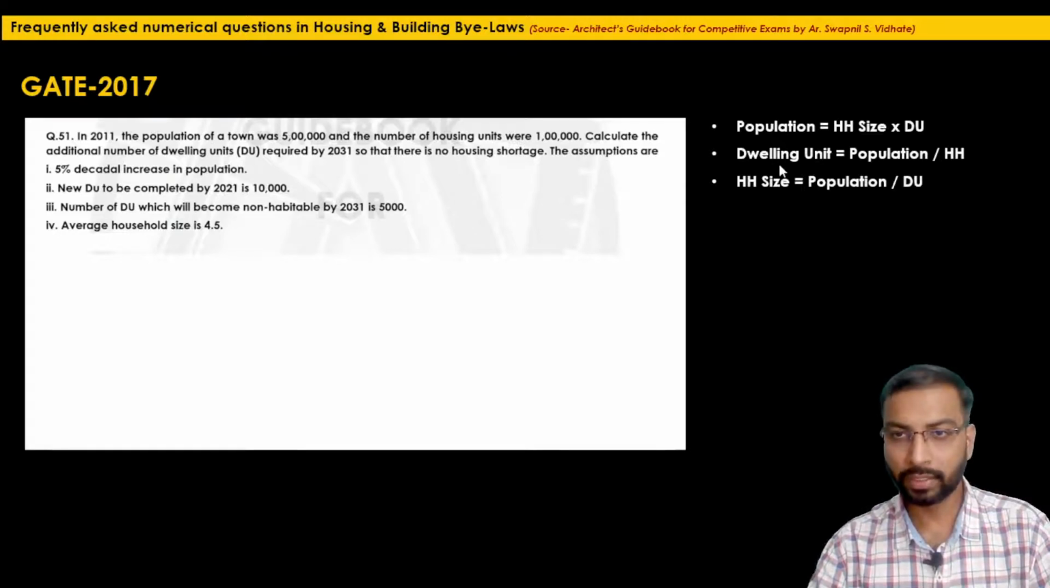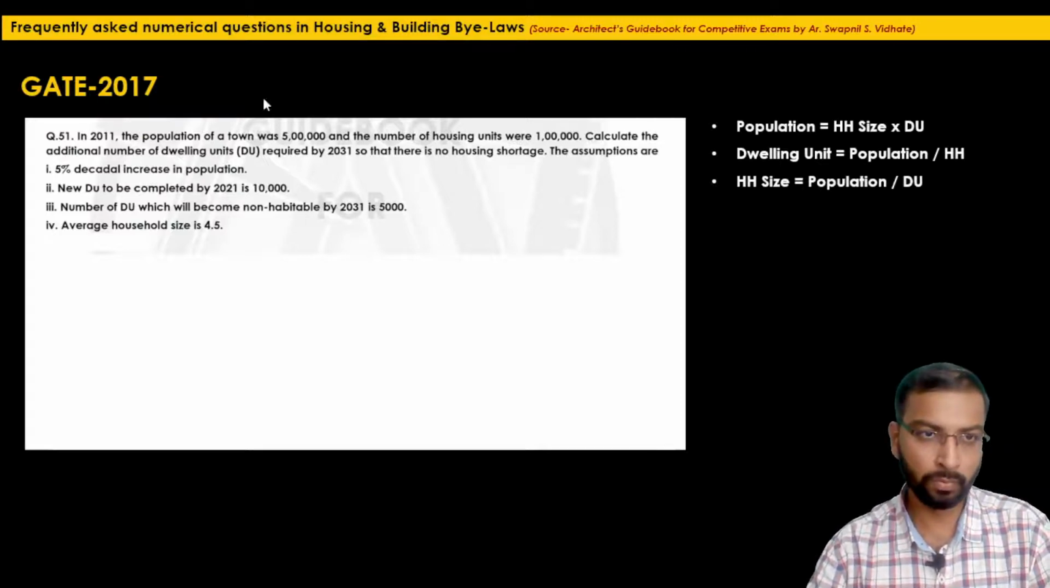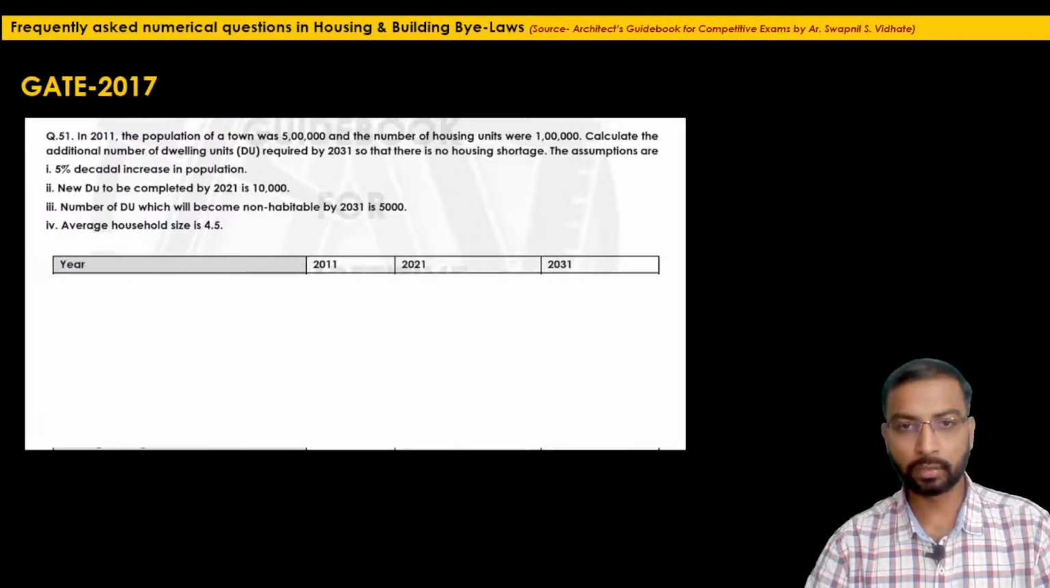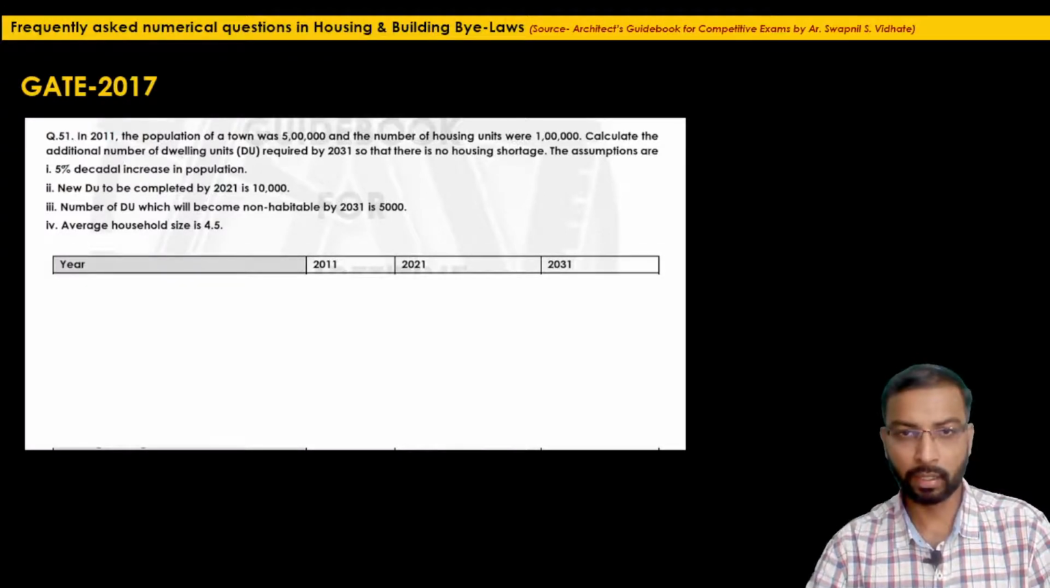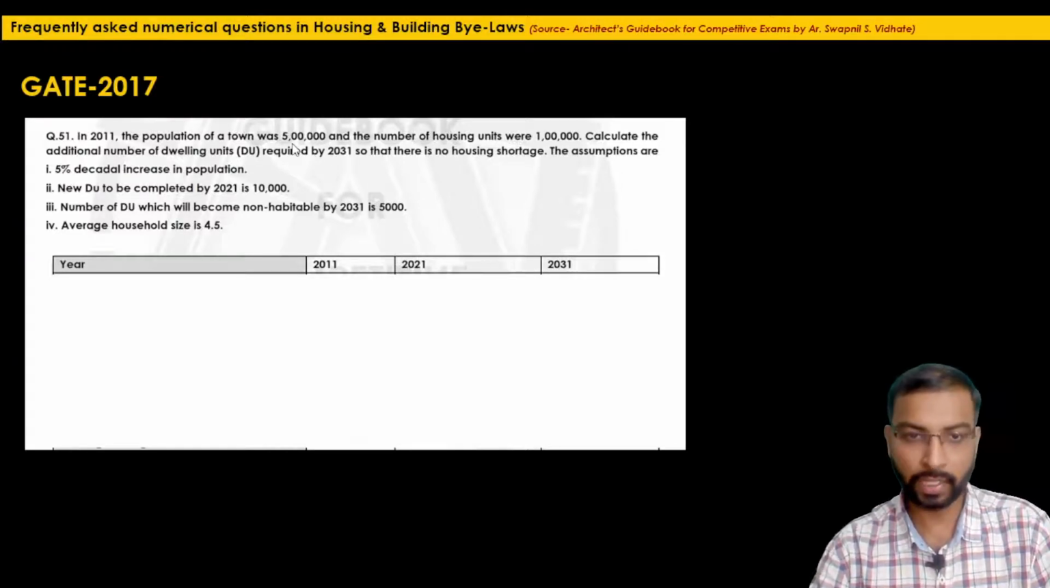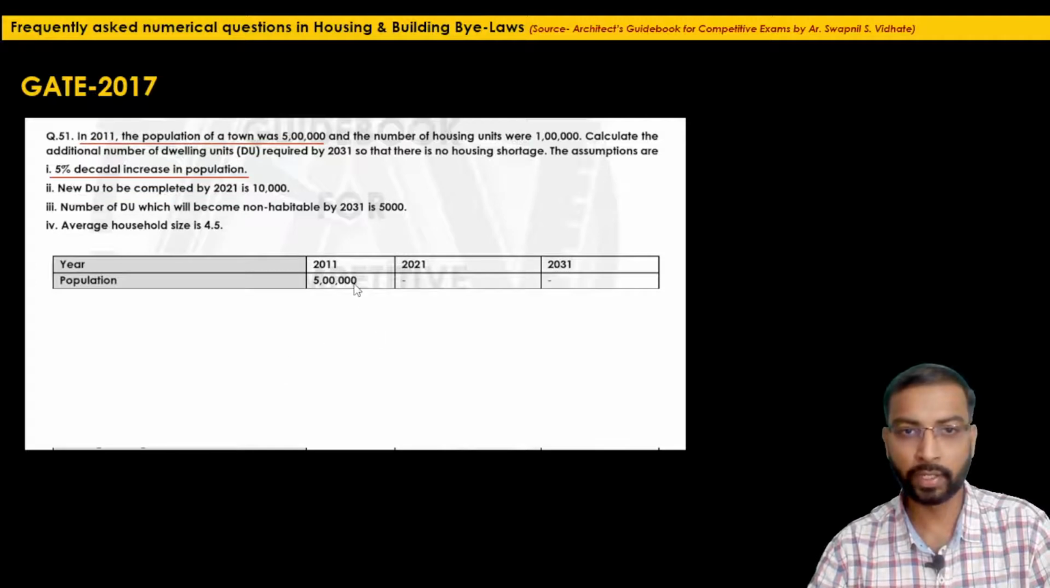So from this interrelation of population and housing, household size and dwelling unit, let's first focus on the population only. The first step they mention is that there will be a 5% decadal increase in the population. Let's start solving this question by having three columns. We will write year in the first column, then the years 2011, 2021 and 2031. The population of 2011 is given, it is 5 lakh, so we will write down the population as 5 lakh here.